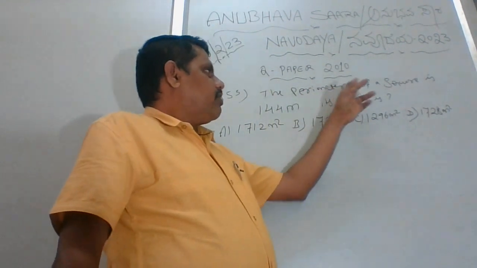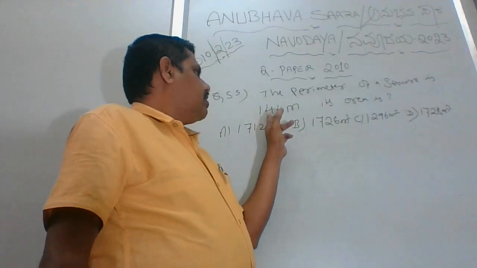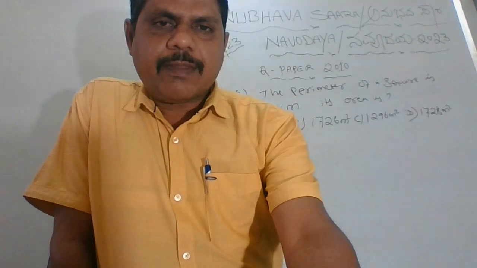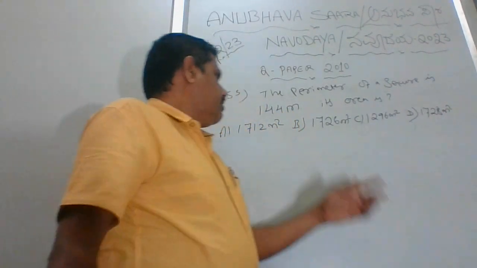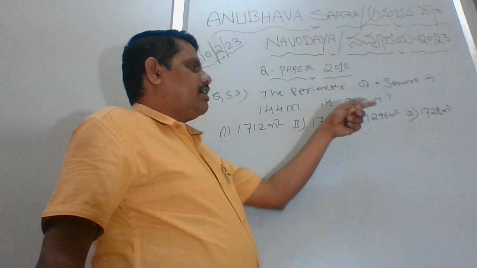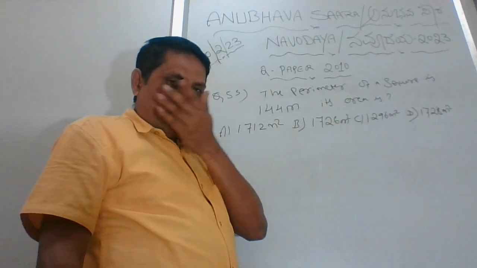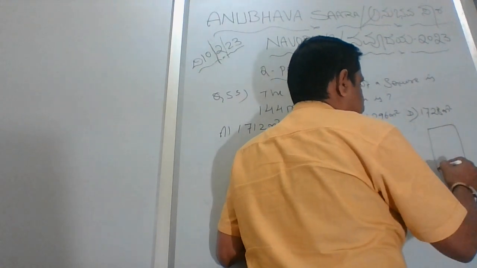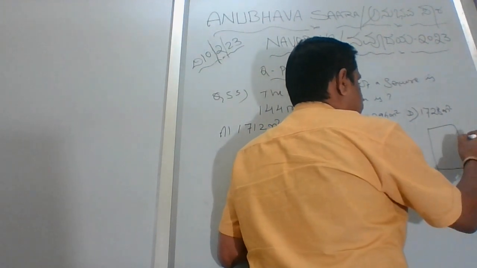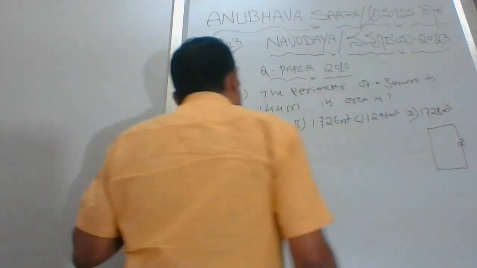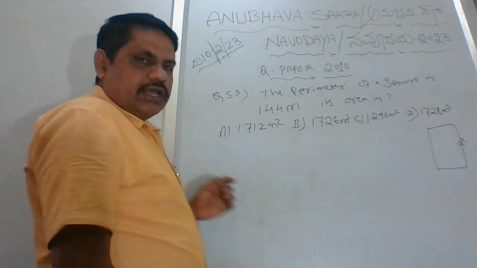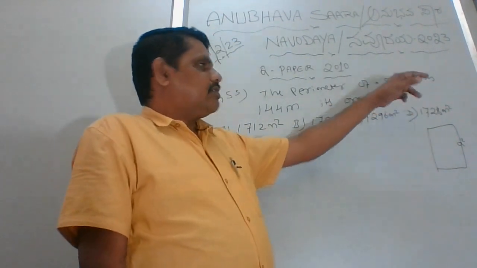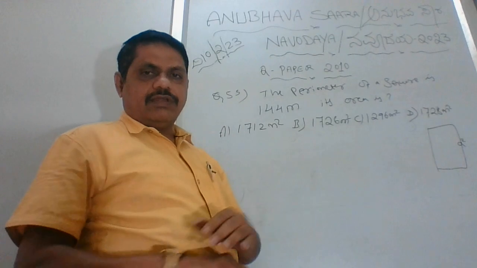The perimeter of a square is 144 meter. Clear? I think it's meter only. Its area is. Now we have to find out the area. Why I have written a square is because he is asking square. That means double.